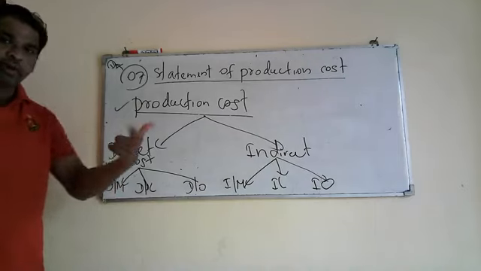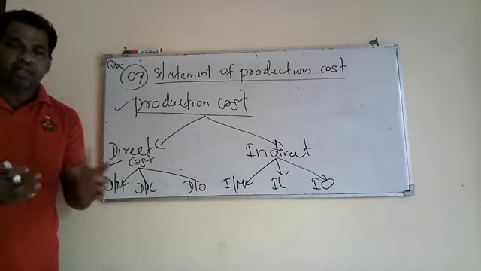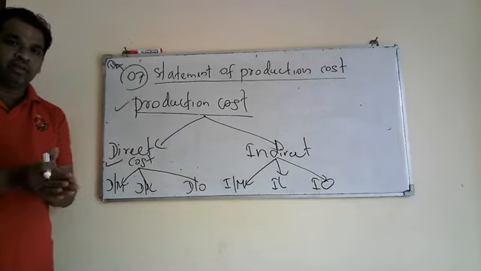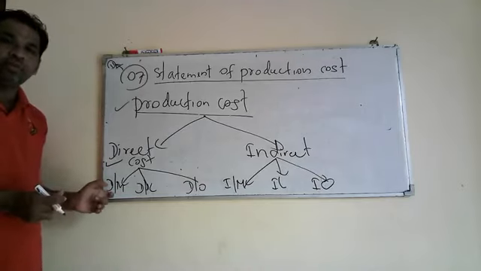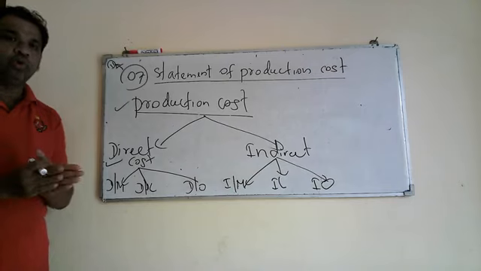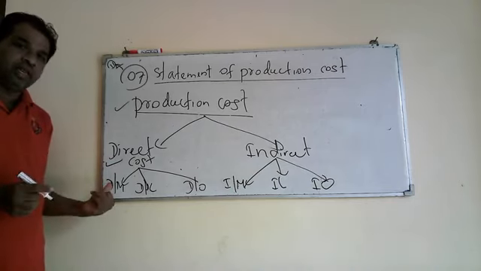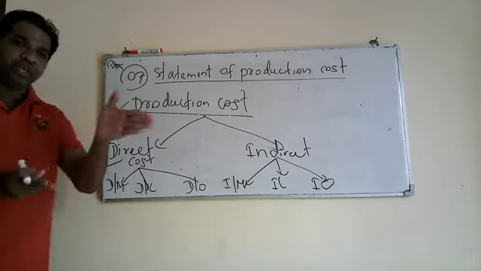If you take a garment factory producing shirts, what is included in a shirt is direct material. We normally use fabrics or cloth to produce a shirt, and the final product will be a shirt.